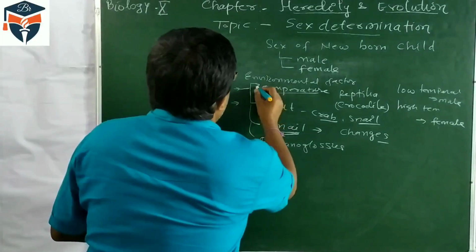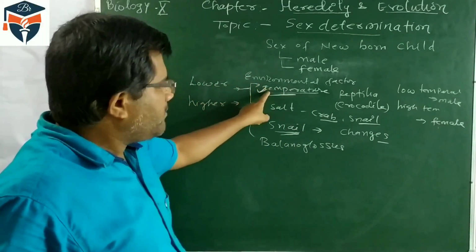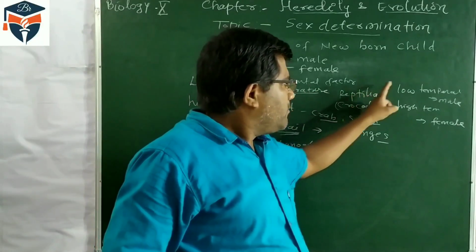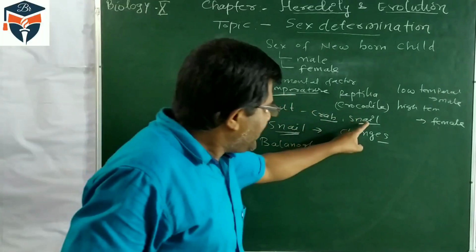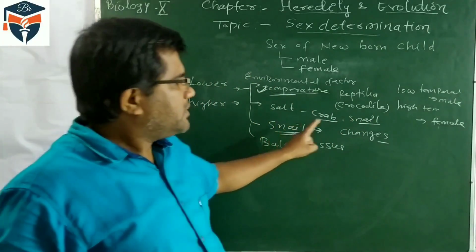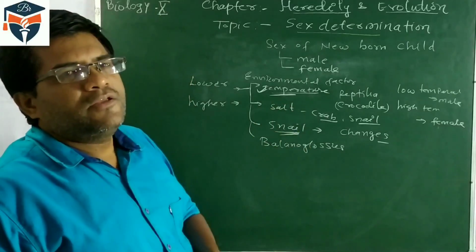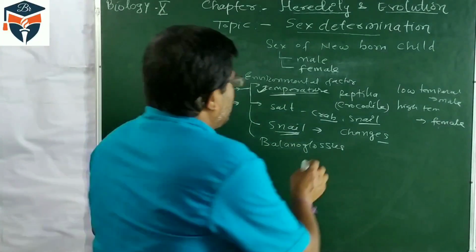You should remember only two things. In lower organisms, sex is determined by temperature: in reptile-type organisms, male and female are formed according to temperature. In snail-type organisms, sexes change according to salt concentration, location and climatic condition.